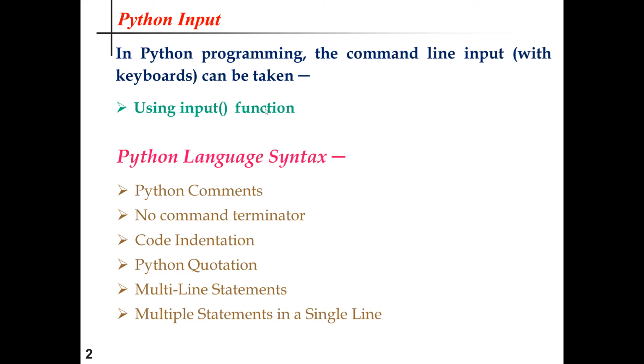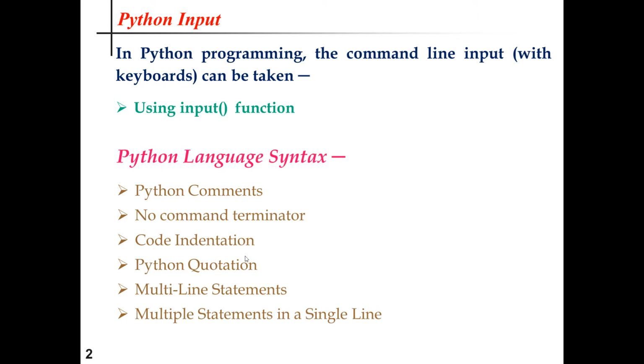Apart from Python input, I'll also discuss Python language syntax, and I will be concentrating on some of the key features of Python language here, like how will you provide the Python comments in a program. There is no command terminator, that means there is no semicolon.